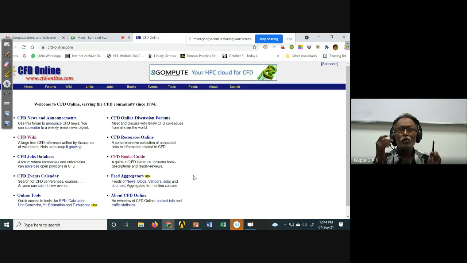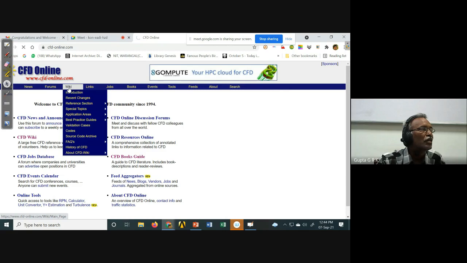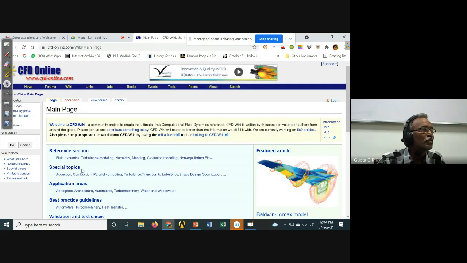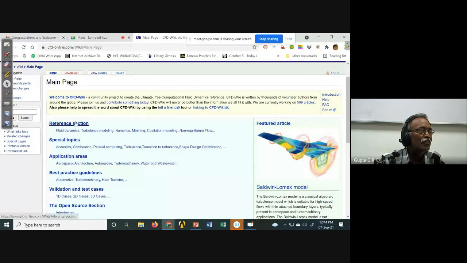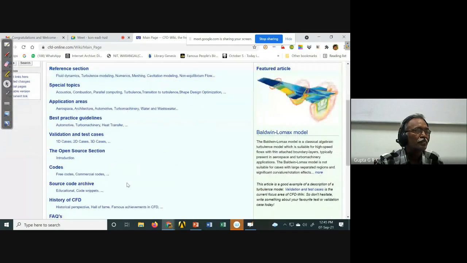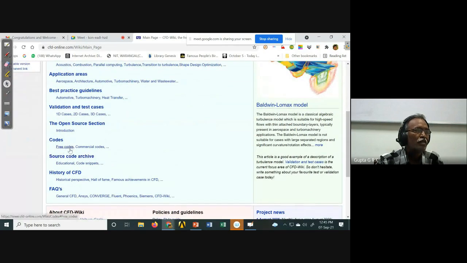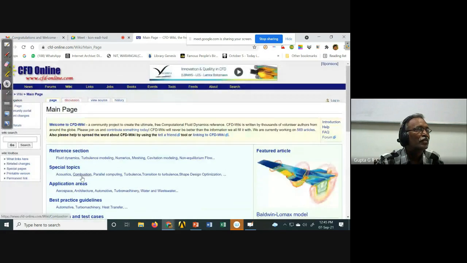So about CFD, everything will be there on this website. This is very, very useful. Suppose I go to the CFD wiki, you can see here you have a reference section: fluid dynamics, turbulence modeling, numerics, meshing, cavitation modeling, non-equilibrium flows, and special topics like acoustics, combustion, parallel computing, all the application areas, aerospace, architecture, automotive, all these things. Everything you can get from here. You can have free codes also, commercial codes. So this is a very useful website.